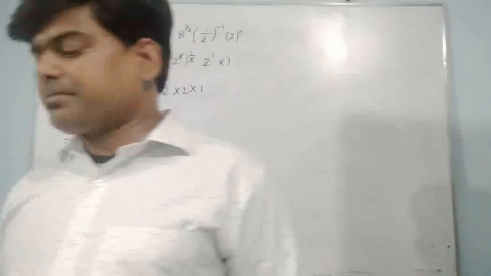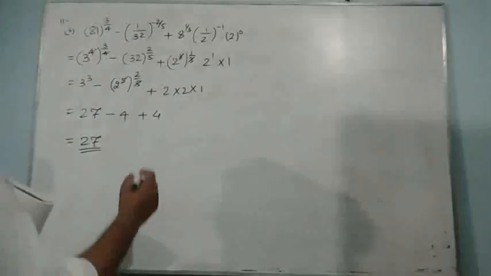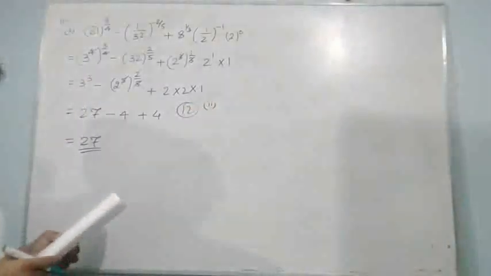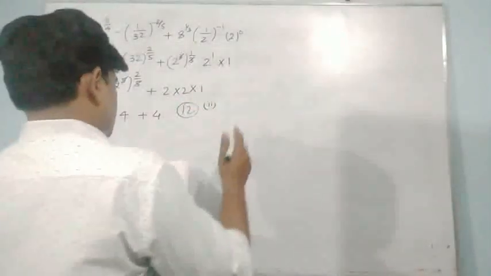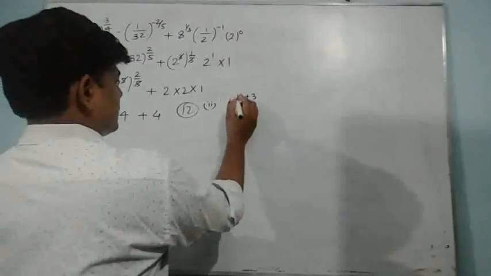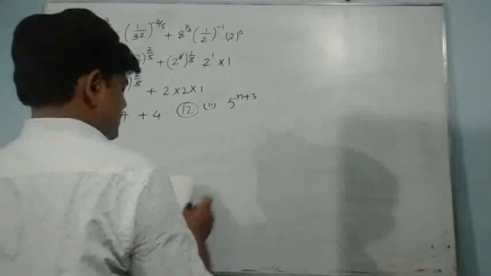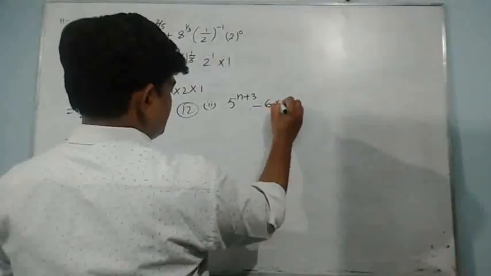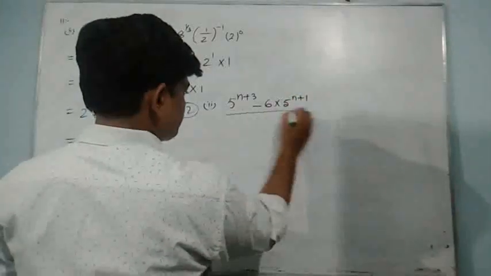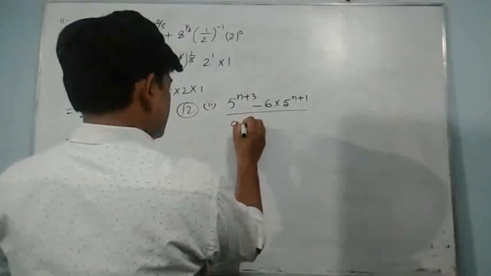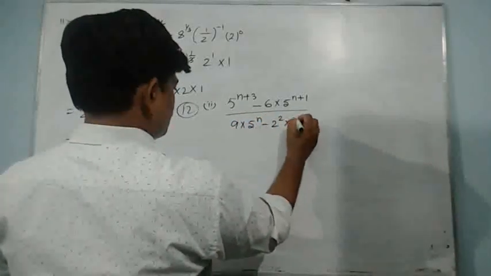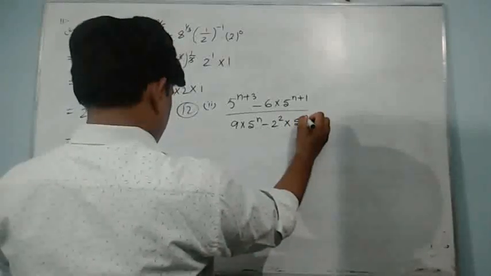Question number 12, second part. You can see we are having a little bit different type of question. In front of you I am writing. It's 5 to the power n plus 3 minus 6 into 5 to the power n plus 1, whole upon 9 into 5 to the power n minus 2 to the power 2 into 5 to the power n.